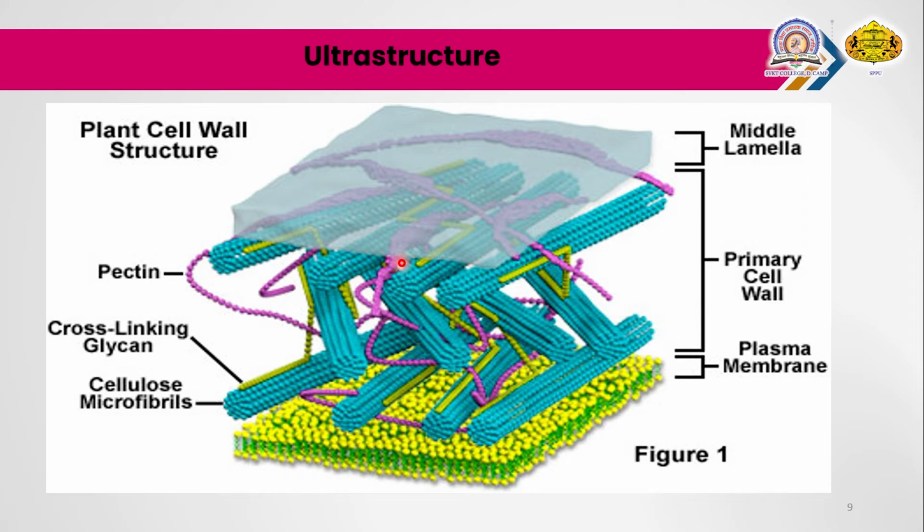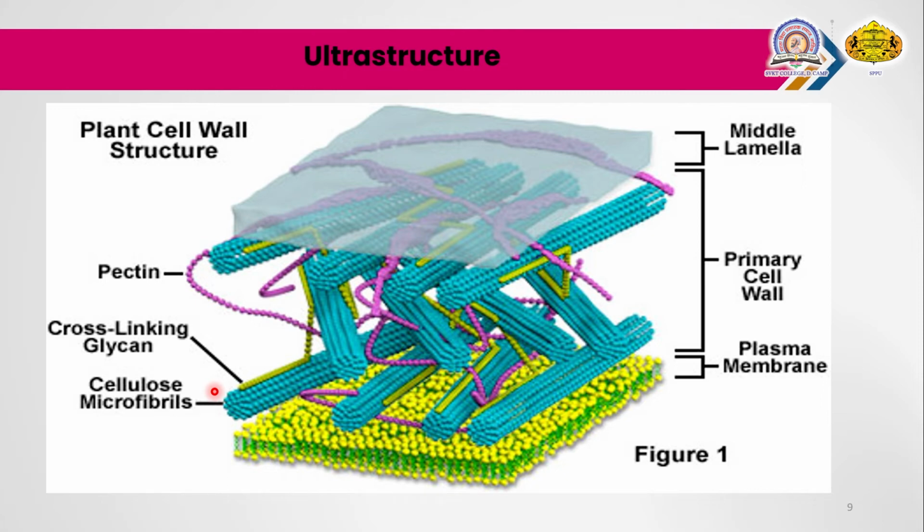So in the ultrastructure of this cell wall, various components and materials are present, like the middle lamella, then the primary cell wall, secondary cell wall, then plasma membrane, then pectin, cross-linking glycan and cellulose microfibrils.